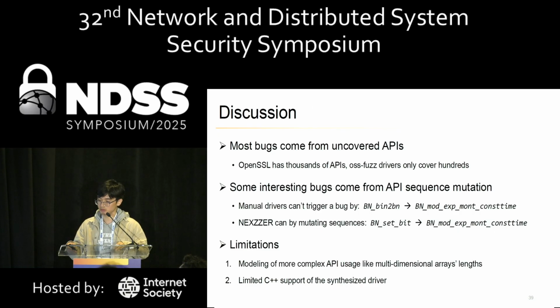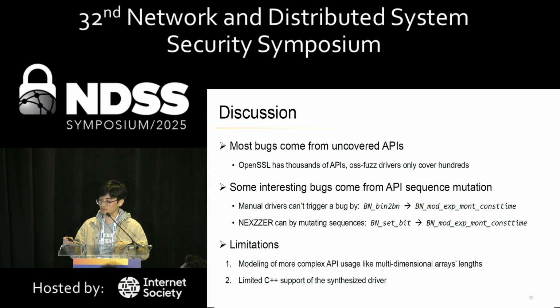So for discussion, we have some interesting findings. First is that many bugs we found come from uncovered APIs. For example, OpenSSL has thousands of APIs, while its current manual drivers only cover hundreds. This still shows the importance of effective library fuzzing automation.